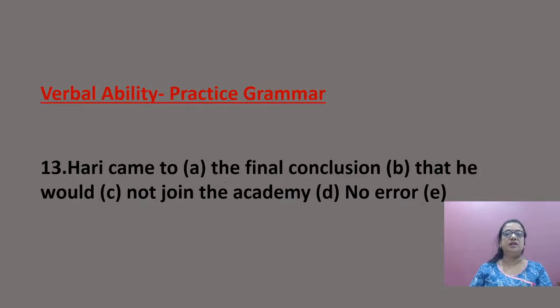Hari came to the, the mistake is here. Conclusion is also final. This is repetition. You don't use final. Hari came to the conclusion. In your spoken English also, you shouldn't make this mistake. Hari came to the conclusion that he would not join the academy. Next.